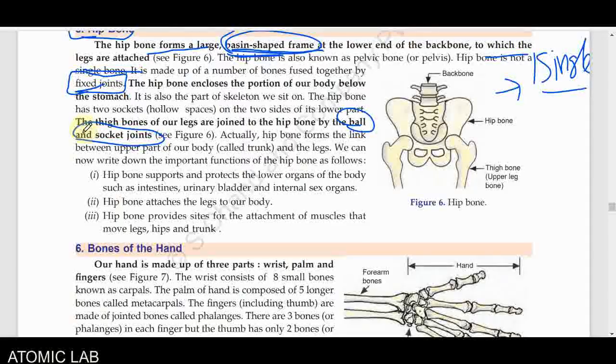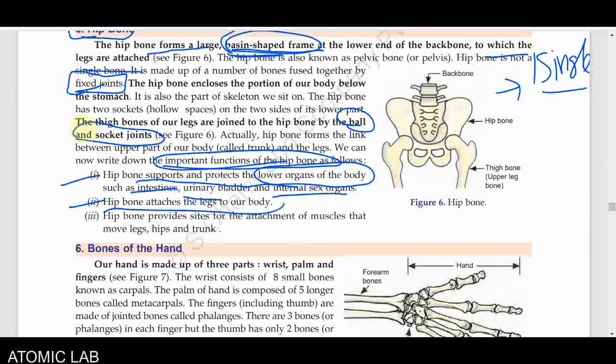Now you will see the important functions of our hips. The hip bones support and protect the lower organs of our body. In the lower part of our stomach, there are some internal organs as well as external organs, like the intestines, urinary bladder, and internal sex organs. They are present in our hip bones area, so they will be protected by them. Hip bones attach our legs to our body.